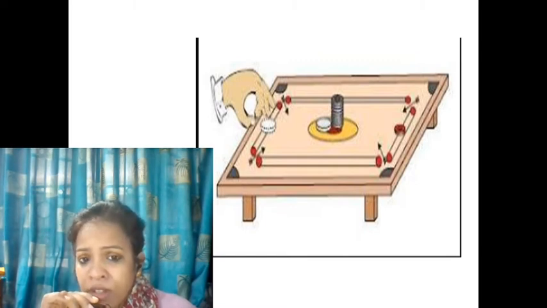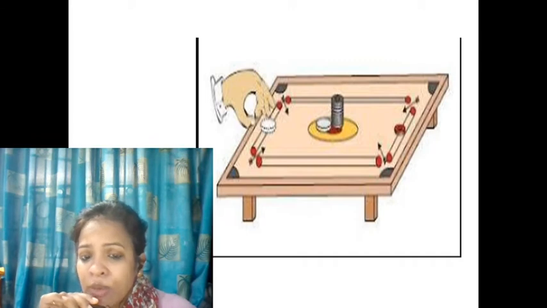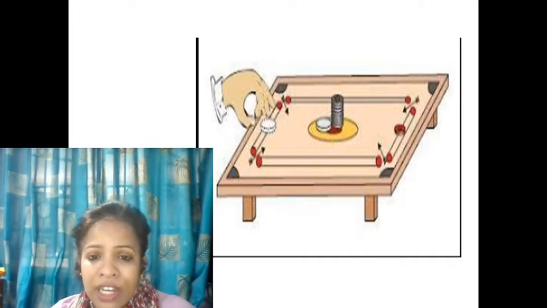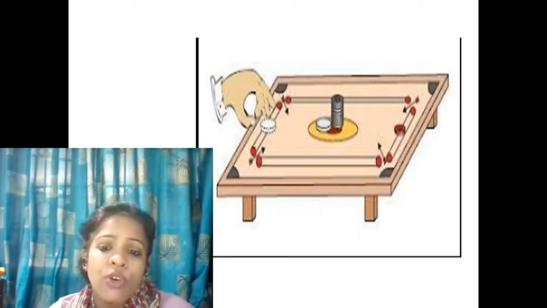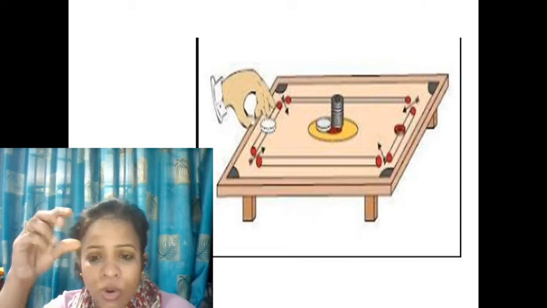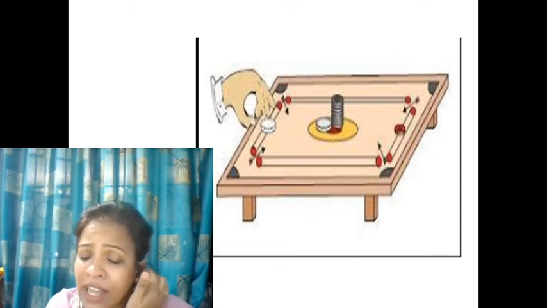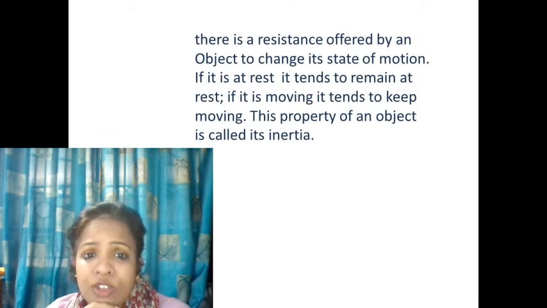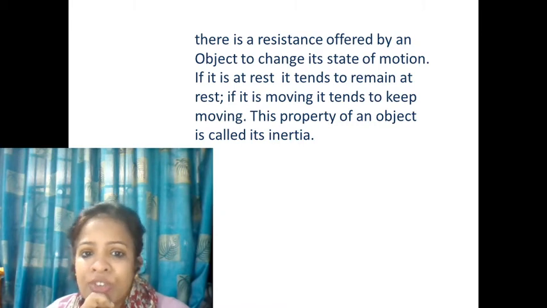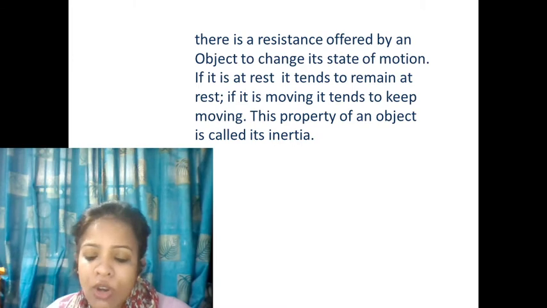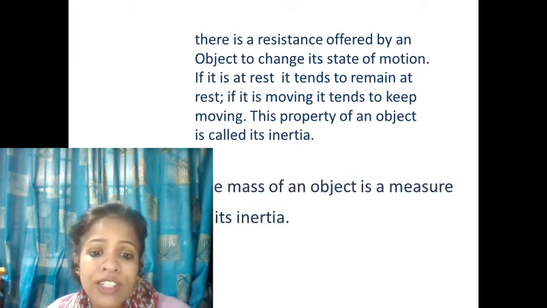So if you give a sufficient hit with the striker, what happens? The lowermost coin, if the board is really powdered well and friction is very less, will move along with the striker, and all the coins on the stack will fall at the same place because of their inertia. Now see, there is a resistance offered by an object to change its state of motion. If it is at rest, it tends to remain at rest, and if it is moving, it tends to keep moving. This property of an object is called inertia, and the mass of an object is a measure of its inertia.